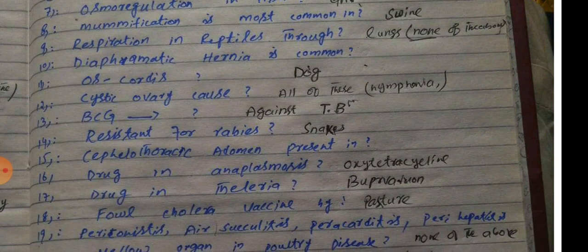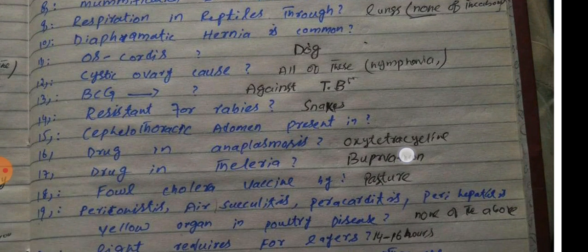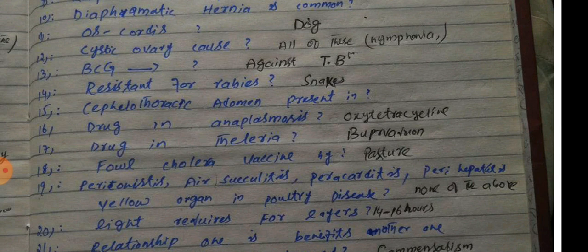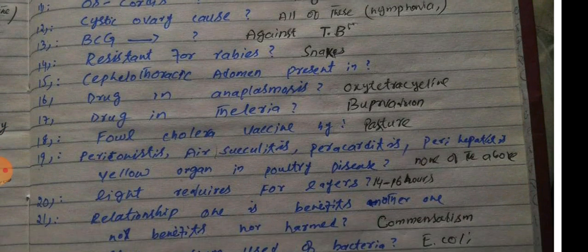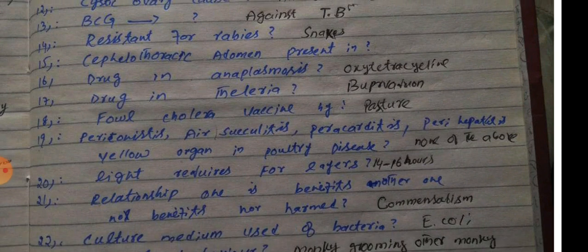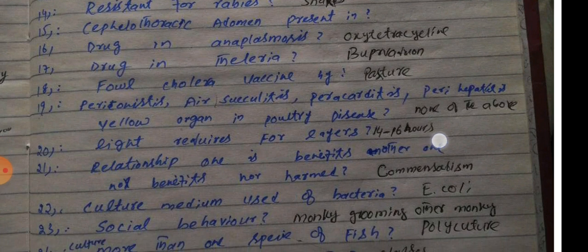Peritonitis, airsacculitis, pericarditis, perihepatitis, a yellow layer around the organs in poultry is caused by E. coli. Colibacillosis was not an option. The light required for layers is 16 hours. The relationship in which one is benefited and the other is not is commensalism. The culture medium used for bacteria, I don't know.